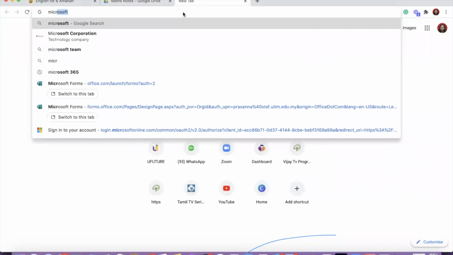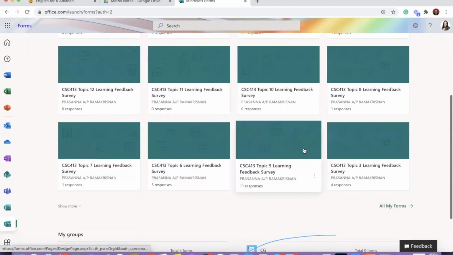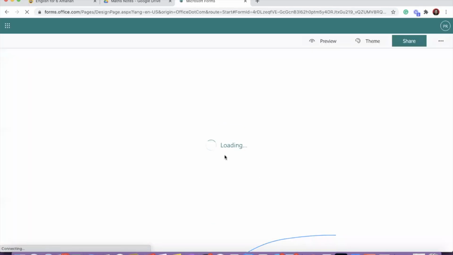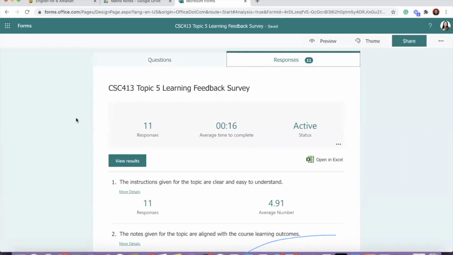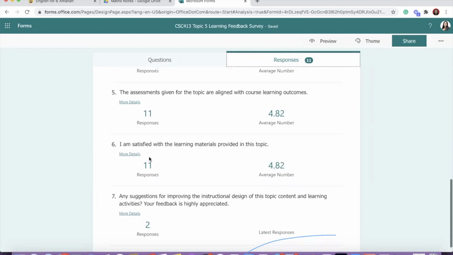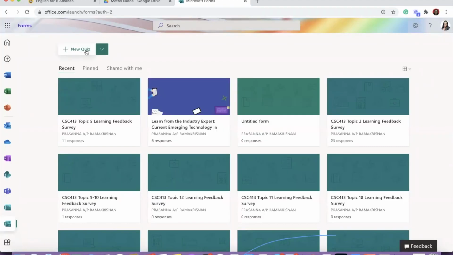Lastly, I just want to show one more thing before we stop. A lot of you are using Google Form, but if you use Microsoft Form, the same way to create, okay, when the student respond by using Microsoft, you will see here, you will get a lot of feedback. For example, for each of the questions that you give, you can see average number how many responded, and what is the time required to complete. This is under Microsoft Form. Microsoft Form have better features. I'm just showing you very quickly.